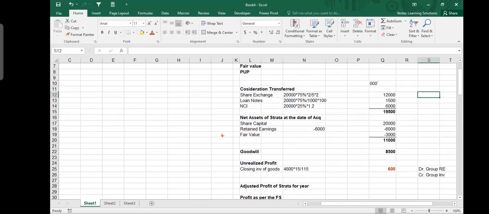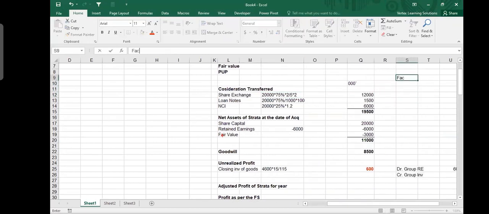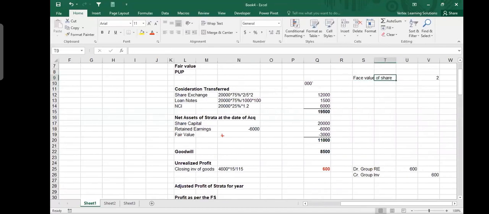So what are the number of shares? So it is issuing shares. If you pay attention, the face value of a share is $1, and the market value of a share is $2. It means that there is share premium. There is share premium of 1, and share capital will be 1. So when you are selling a share in the market for $2, face value was 1. So it means that $1 will go to the share capital, $1 will go to the share premium, and it is 1 to 1.